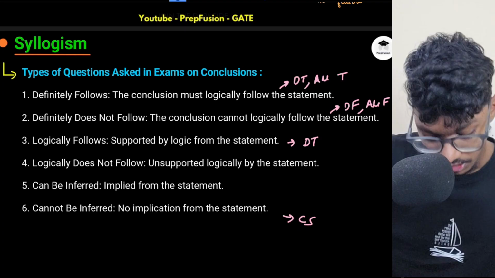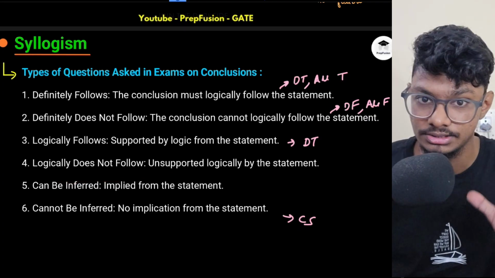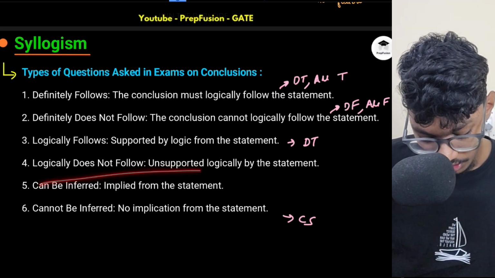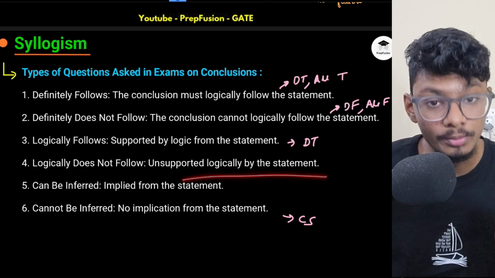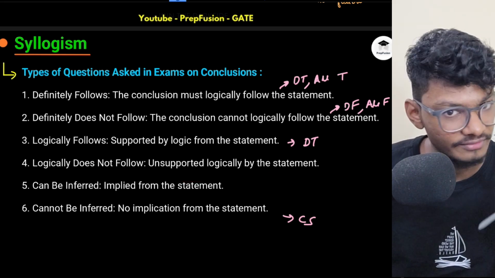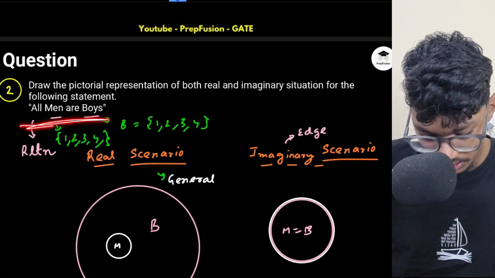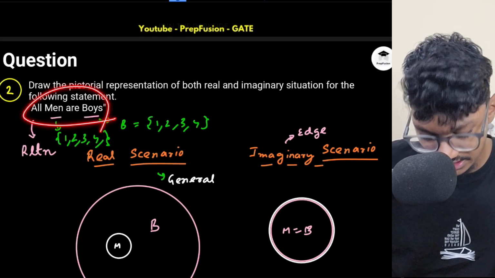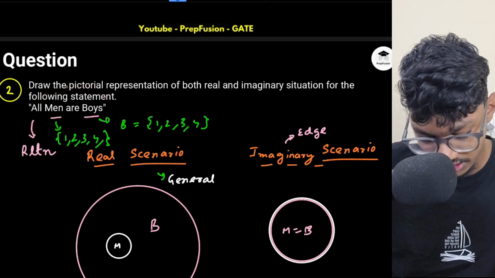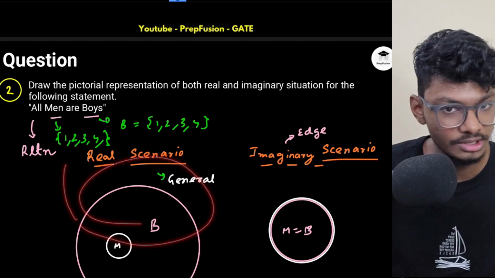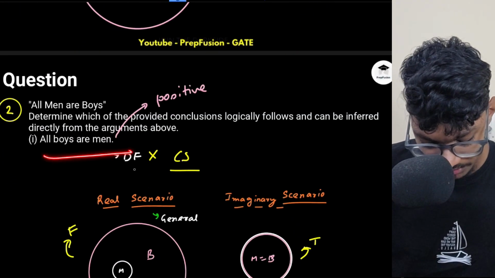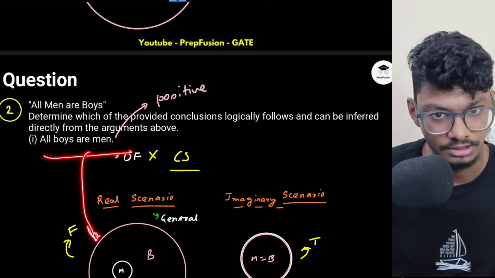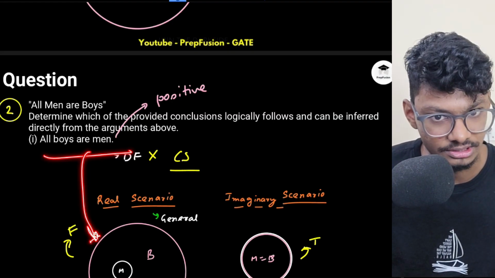Now, logically does not follow. This is a very, very interesting thing. Logically does not follow doesn't mean that the statement will be definitely false. Sometimes it feels like it is not following logically. Here in this scenario, it is logically not following the particular statement. All boys are men, this picture is not following the statement. So this does not follow logically.